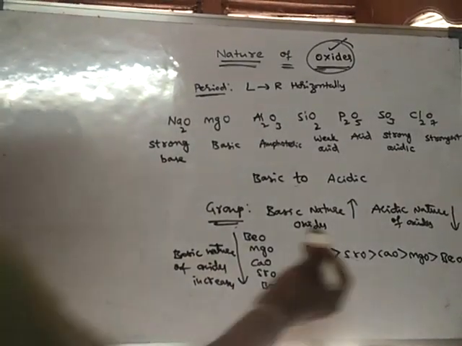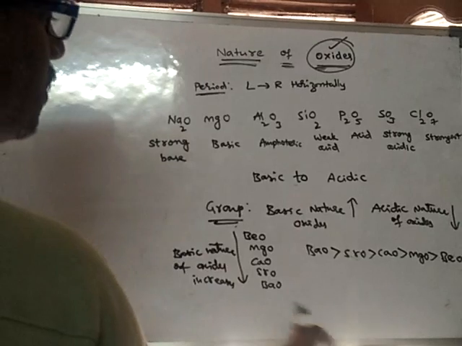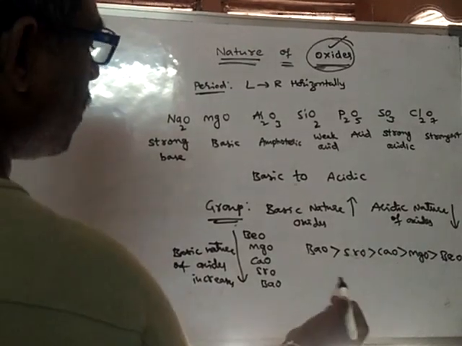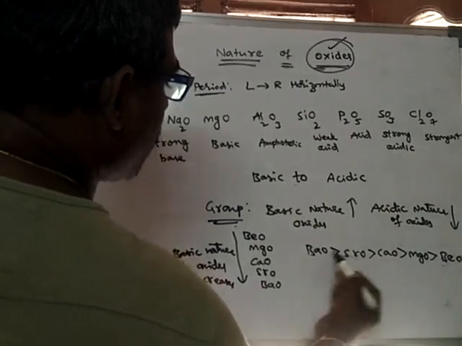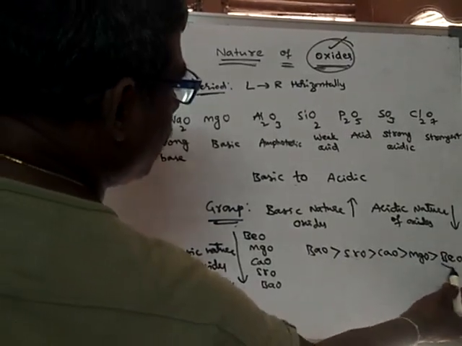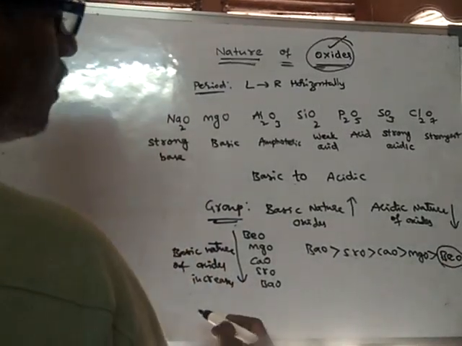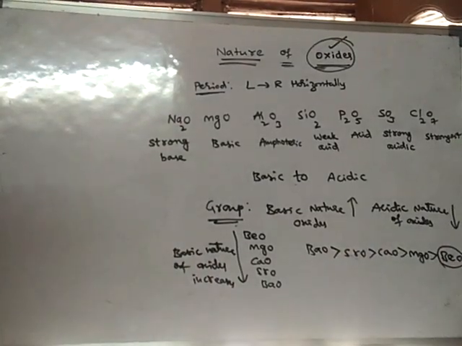Conversely, the acidic nature of oxides decreases. So this is a weak basic oxide, and this is a strong basic oxide.